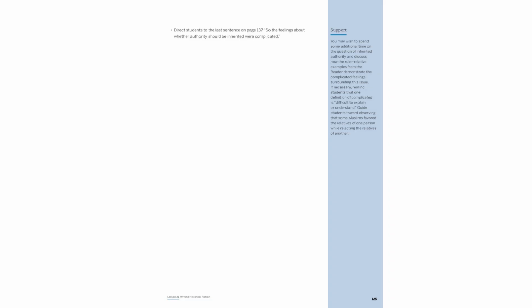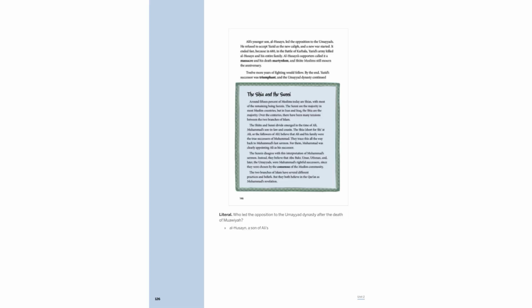While some Muslims supported leadership by relatives, like Muhammad's family, others opposed it, as seen with Muawiyah's succession plan. This tension highlights the nuanced perspectives on dynastic rule, reflecting broader debates on legitimacy and governance. Al-Hussein, son of Ali, led the opposition against the Umayyad dynasty following Muawiyah's death. His leadership was pivotal in the resistance, highlighting the deep-seated divisions within the Muslim community over rightful leadership. This opposition underscored the ongoing struggle for power and legitimacy in the early Islamic period.